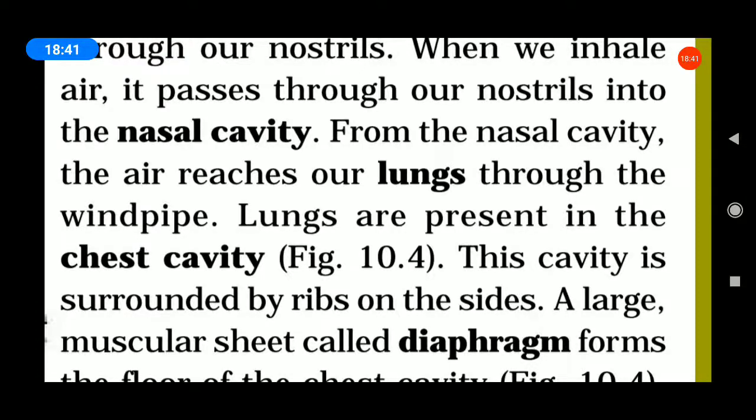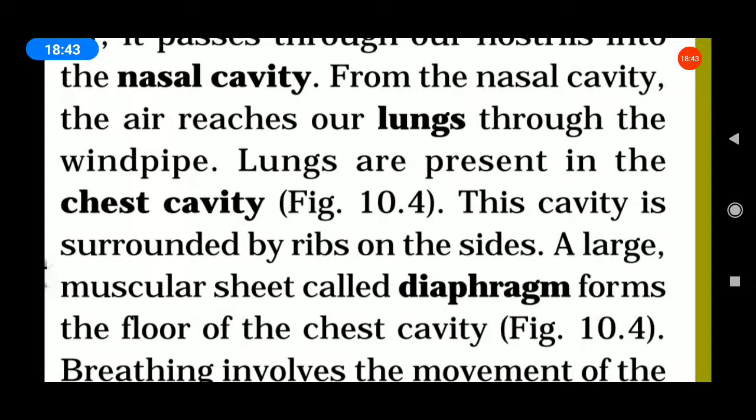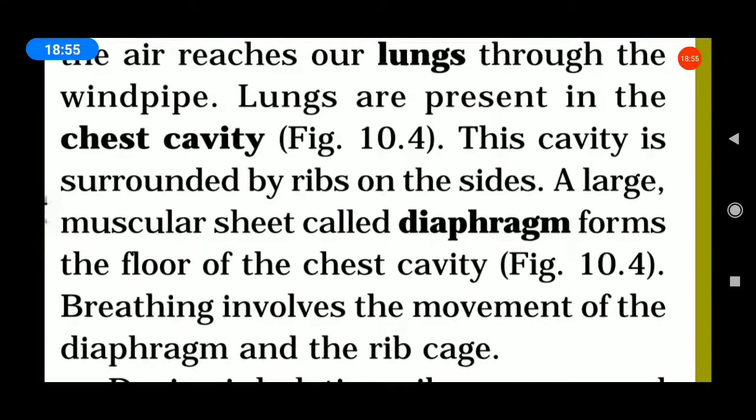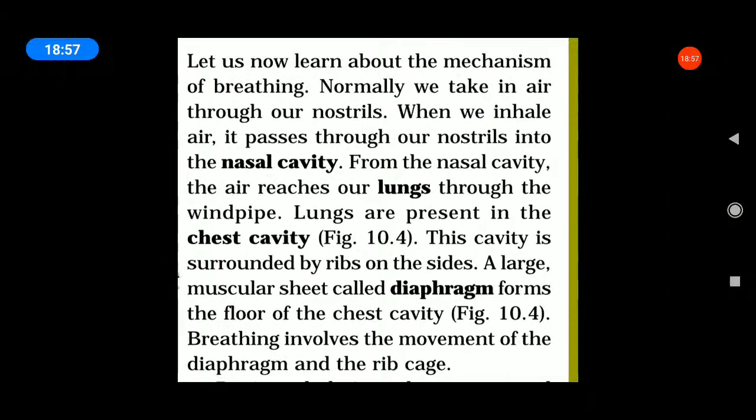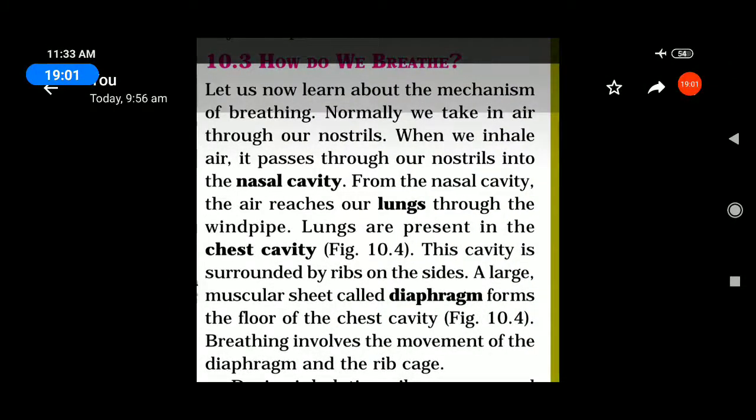Underline the words. This cavity is surrounded by ribs on the sides. A large muscular sheet called the diaphragm forms the floor of the chest cavity. Okay. Can you understand?